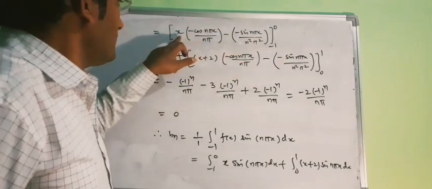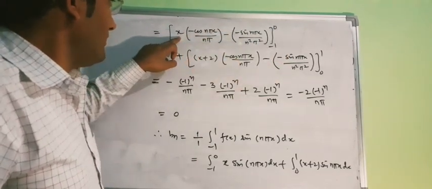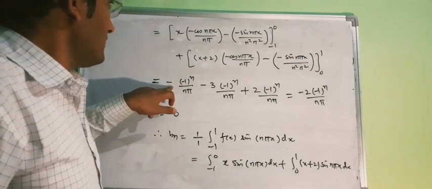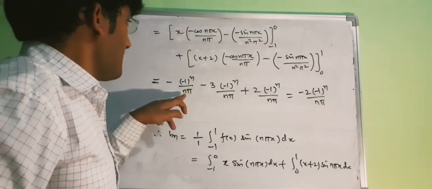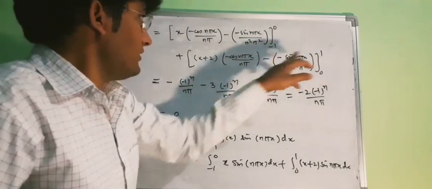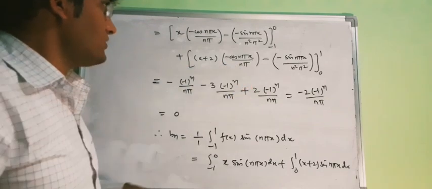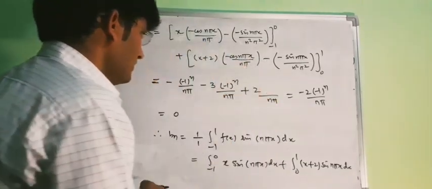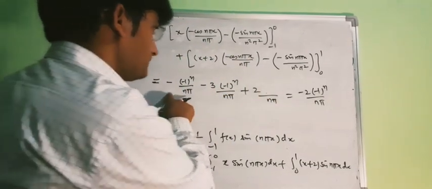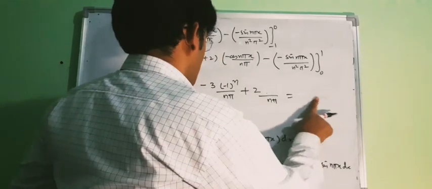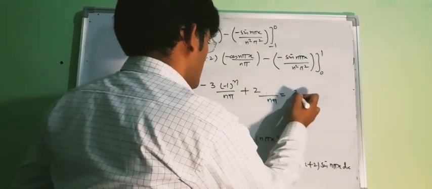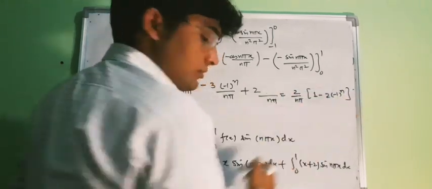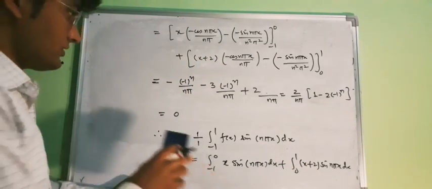For the upper limit our x is 0, and for the lower limit we will have x equal to 1. So this will be your cos n pi. So cos n pi is minus 1 to power n upon n pi. Now for the lower limit our x is 0, so this will be cos 0, and cos 0 is 1. So this is equal to 2 upon n pi times 1 minus 2 times minus 1 to power n. So this will be our Bn. Okay, now this is correct.